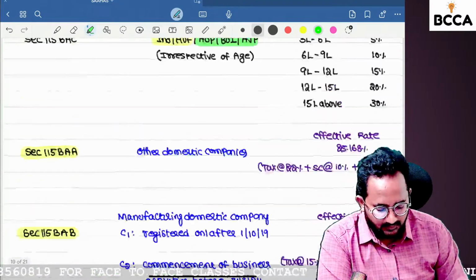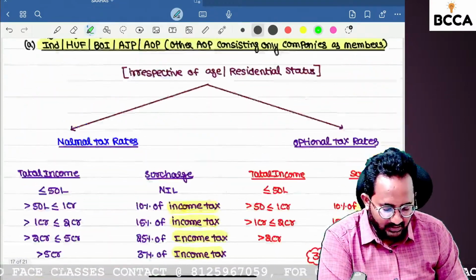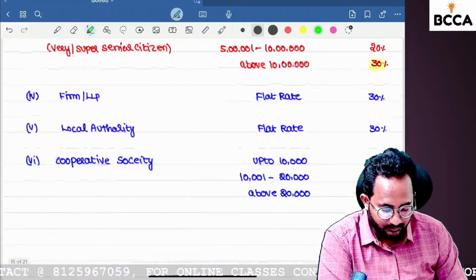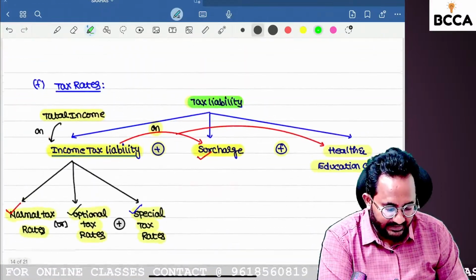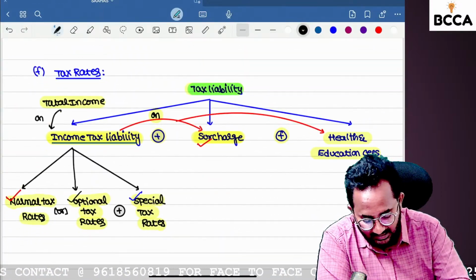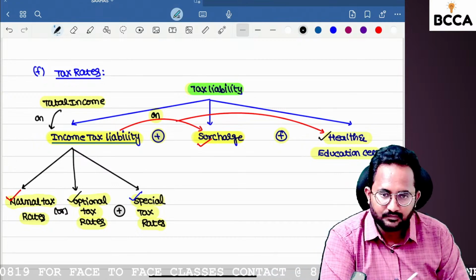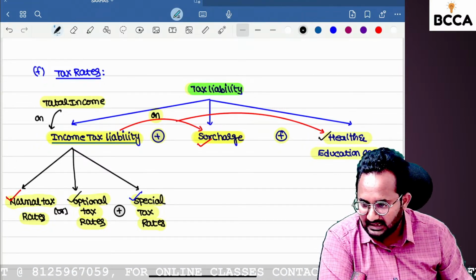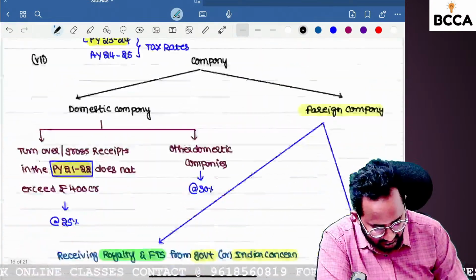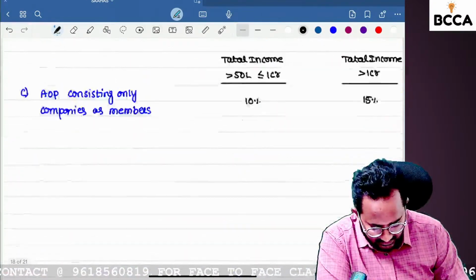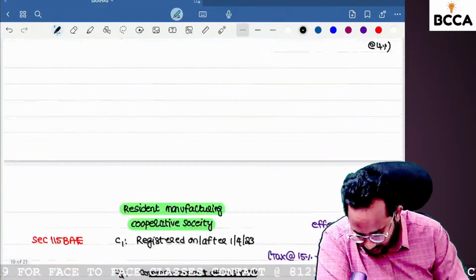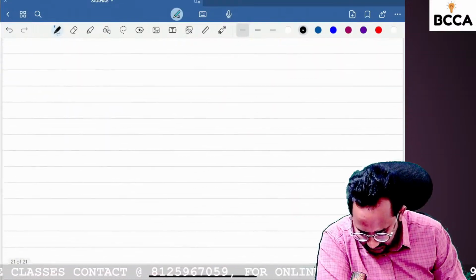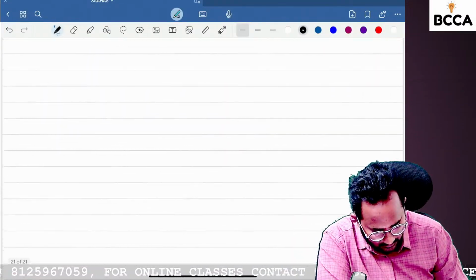If you observe the tax liability calculation, all the things are over except health and education cess. So shall we start the health and education cess? This is easy for you. This is very, very easy for you. Okay.